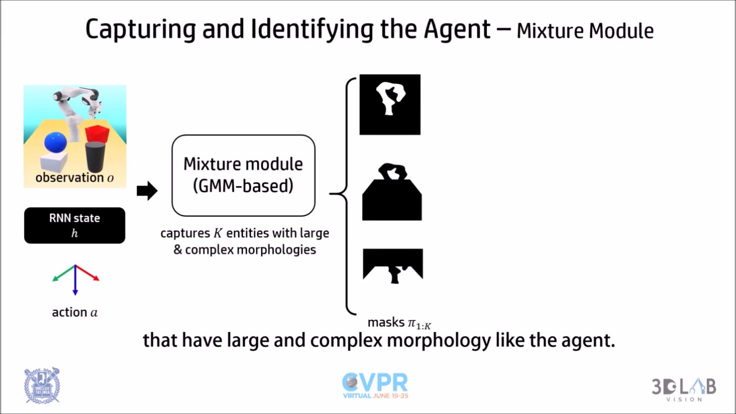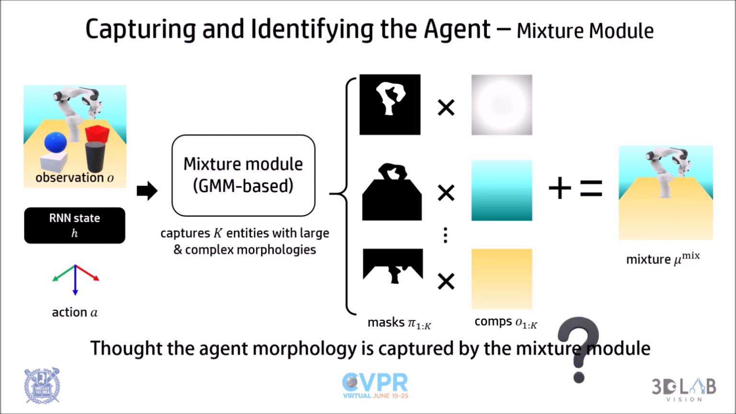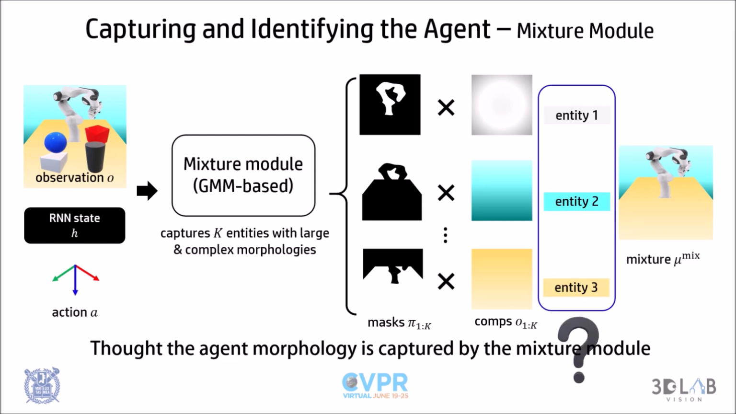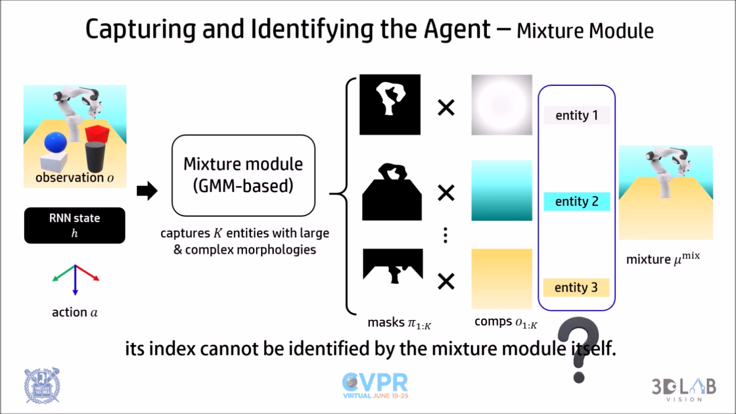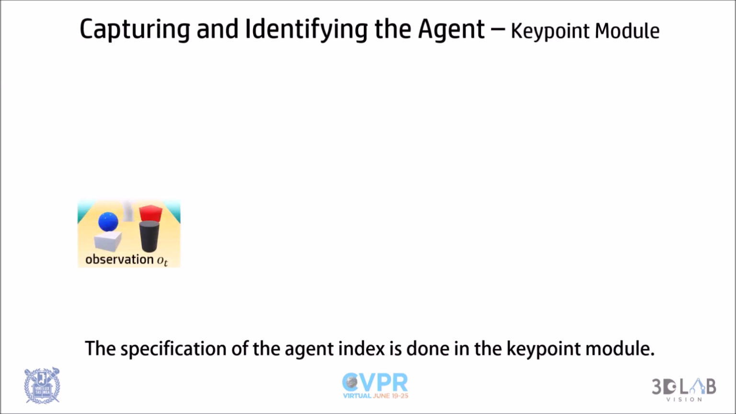Given the observation, RNN state, and action as an input, the mixture module of GATSBI decomposes K entities that have large and complex morphology like the agent. As a result, we get K latent variables that describe masks and components of each entity. Though the agent morphology is captured by the mixture module, its index cannot be identified by the mixture module itself. How can it specify the index then? The specification of agent index is done in the keypoint module.